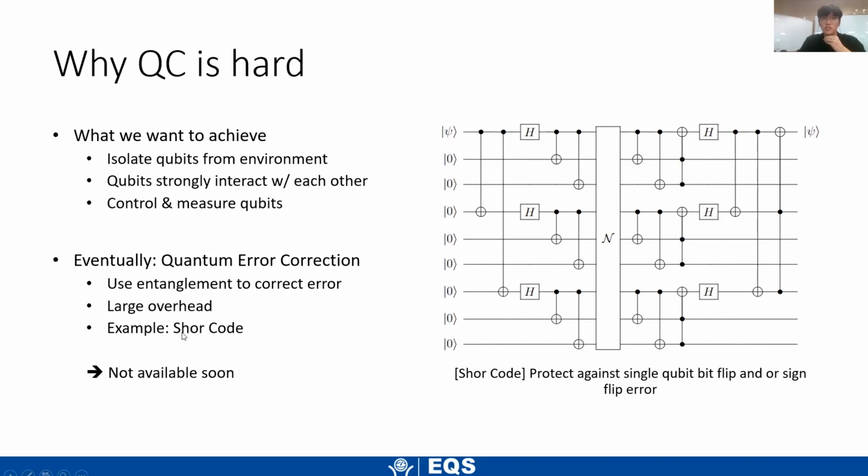So one example is shown on the right. This is called the Shor code. And this large rectangle in the middle is basically the noise channel. It's where the noise is inserted. And in order to protect this 1-qubit state on the top, we use 8 other qubits along with many other gates, including 2-qubit gates and 3-qubit gates. So this is one example of a quantum error correction code, and we can see that we require a lot of quantum resources in order to implement this.